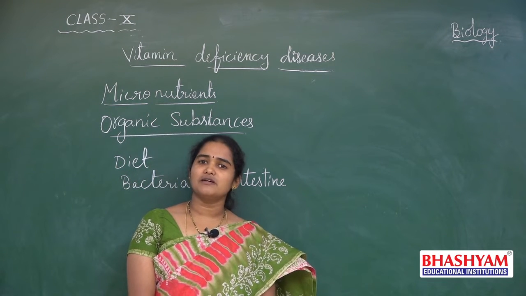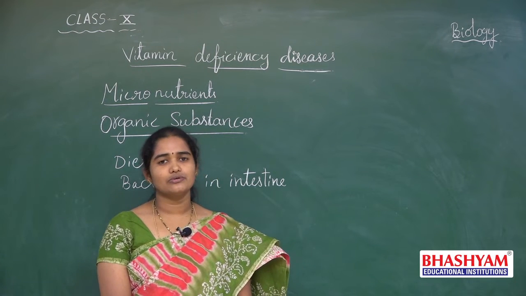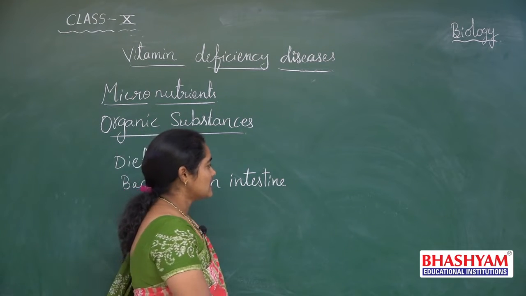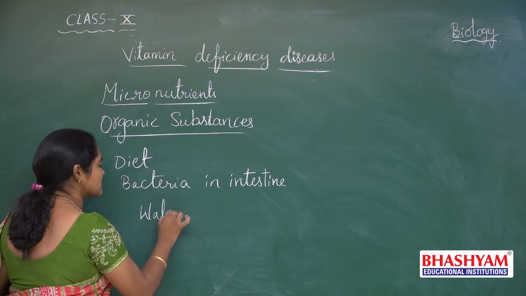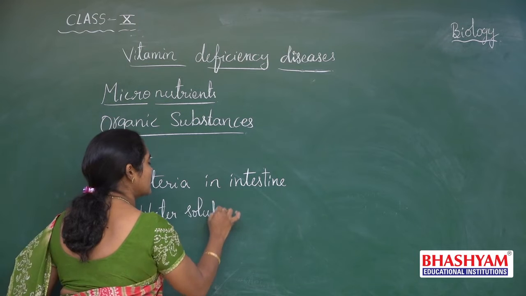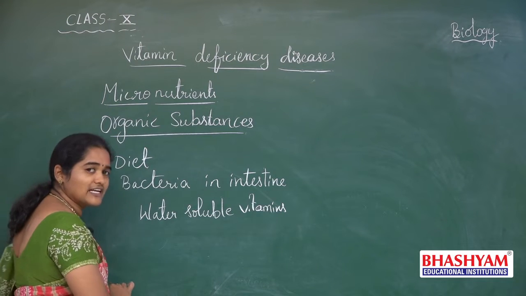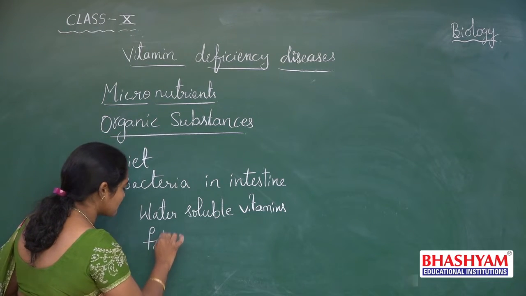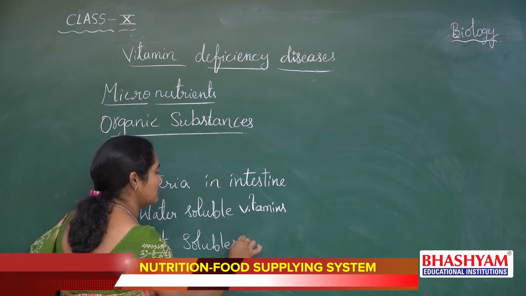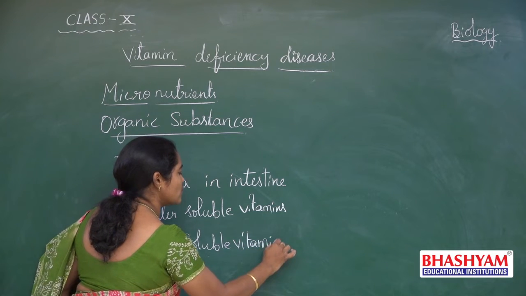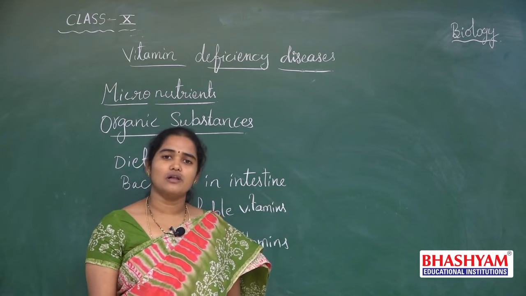So, based on the solubility, the vitamins are categorized into two groups. Some vitamins dissolve in water, they are soluble in water. Such vitamins are called water soluble vitamins. And some vitamins dissolve in fat, they are soluble in fat. That's why they are called fat soluble vitamins. So, based on the solubility, vitamins are water soluble vitamins and fat soluble vitamins.